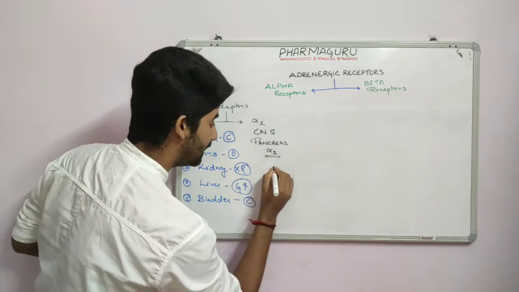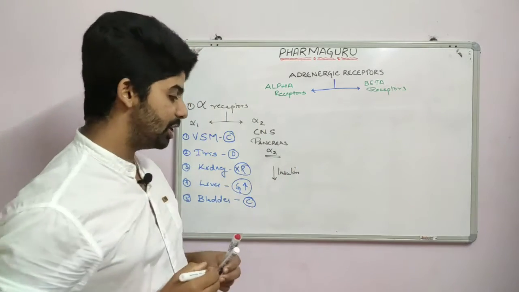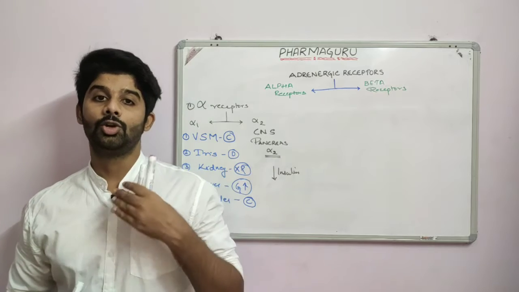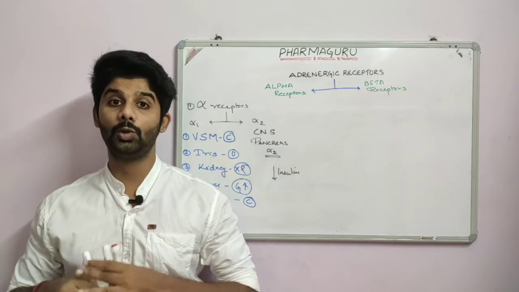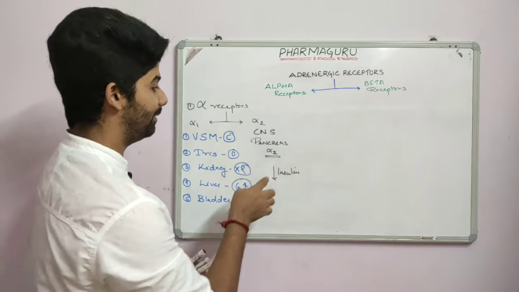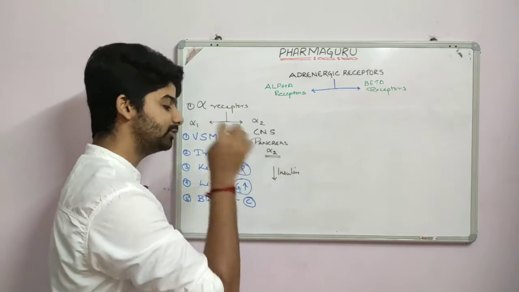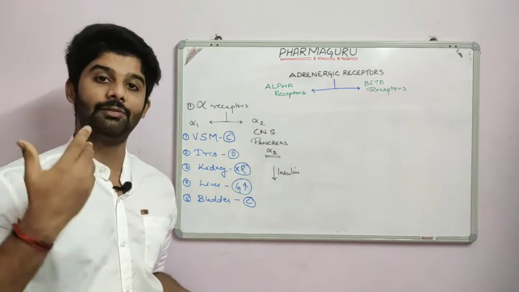It will cause reduced insulin release. If the patient is already hypoglycemic and we do not want more insulin to come and break down the glucose, we will activate the alpha 2 receptors, which will reduce insulin production. But still it is not of much clinical significance.